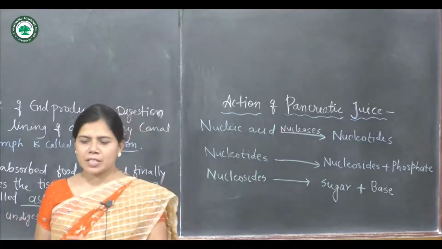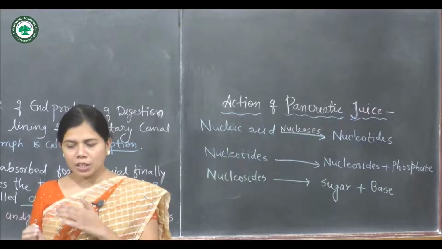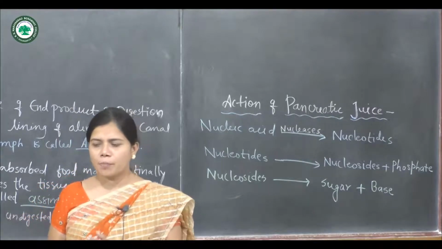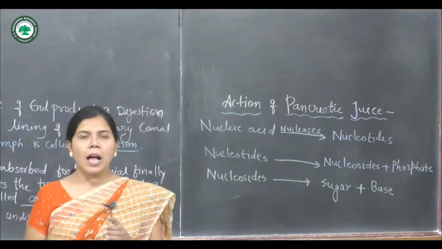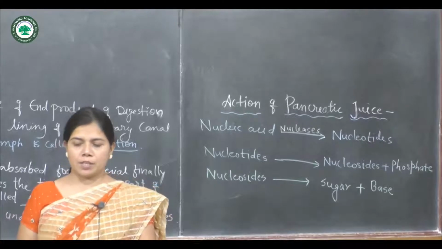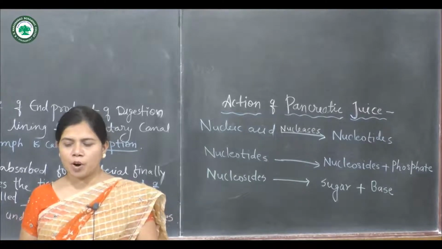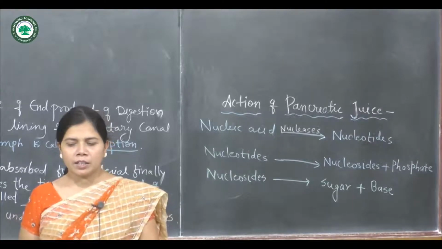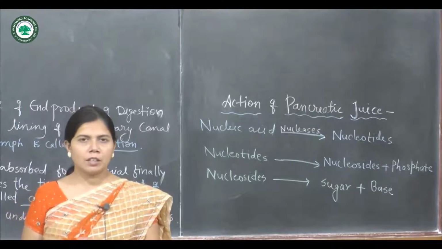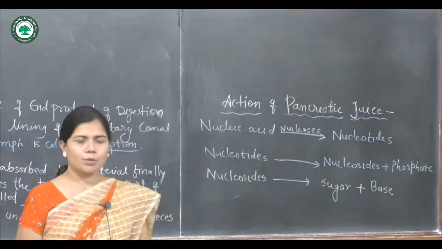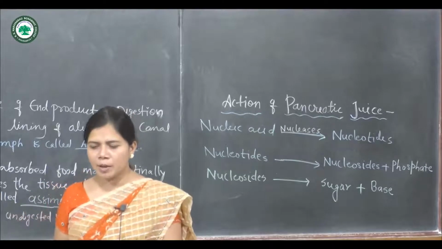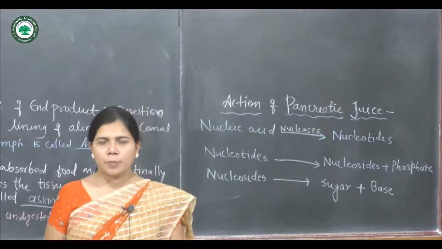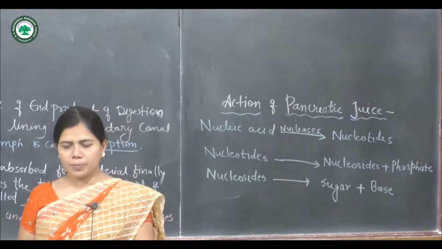Inactive trypsinogen present in the pancreatic juice is converted into its active form, trypsin. This conversion is brought about by enterokinase present in the intestinal juice.